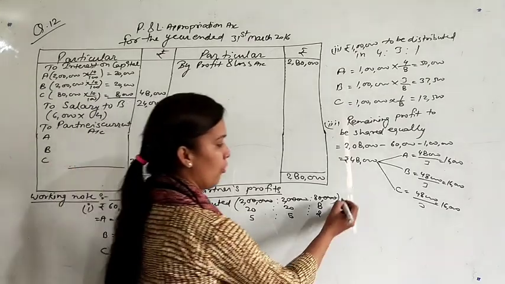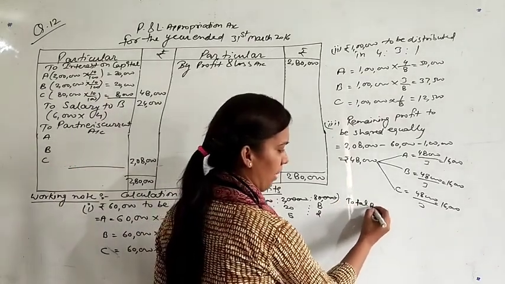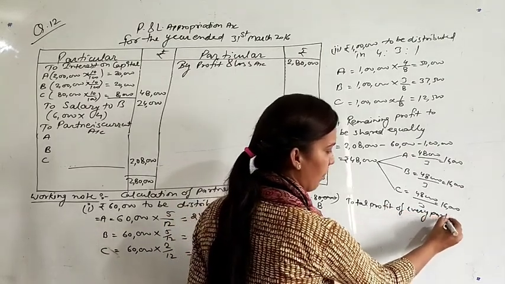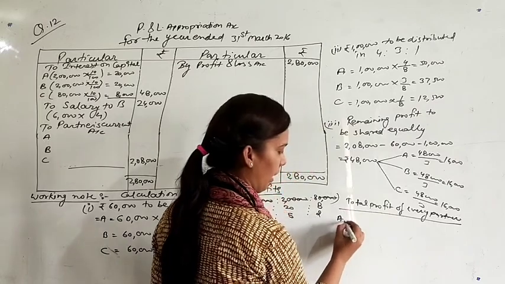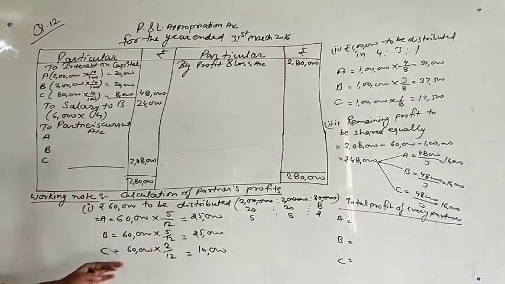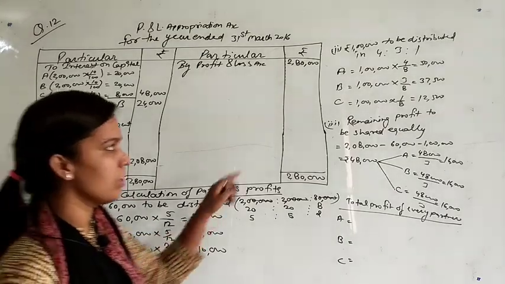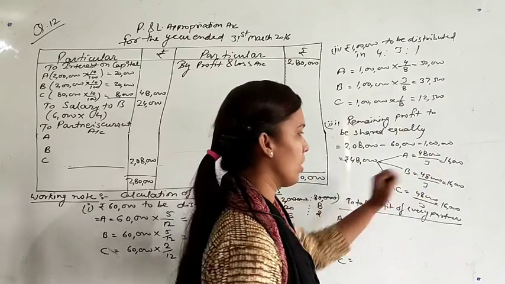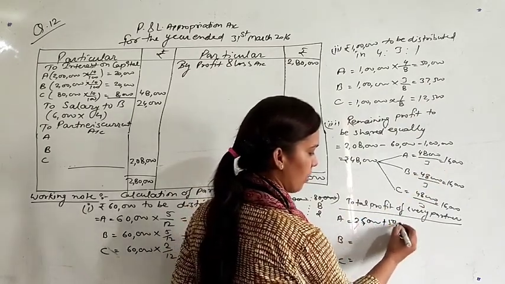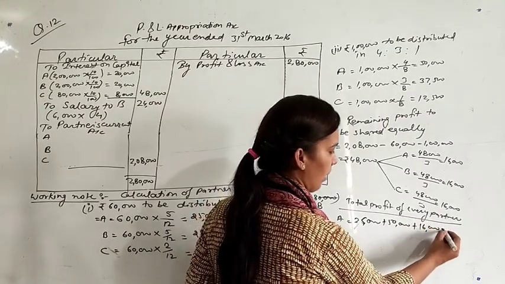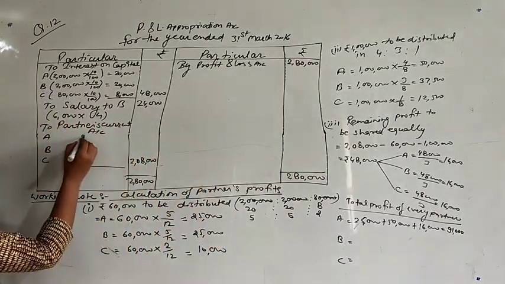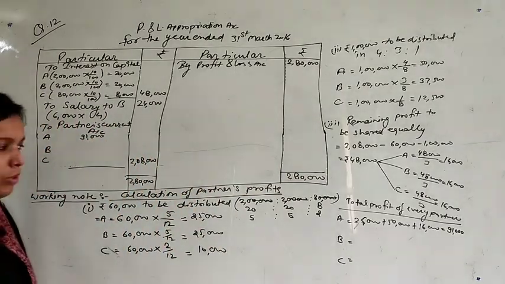Now find the total profit of every partner, A, B and C. A's profit is 25,000 plus 50,000 plus 16,000 equals 91,000. This 91,000 we will write in the P&L appropriation account.